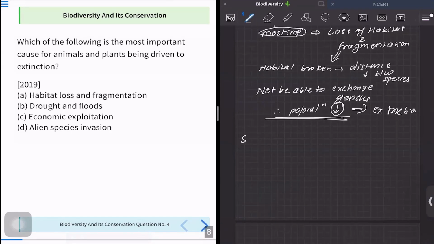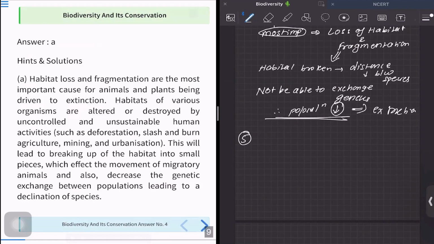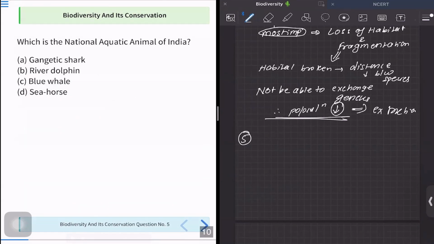So we have understood the factors relating to the endangering of plants and animals, or their extinction. This was the concept in this question. So let us move to our next question and see what it is.